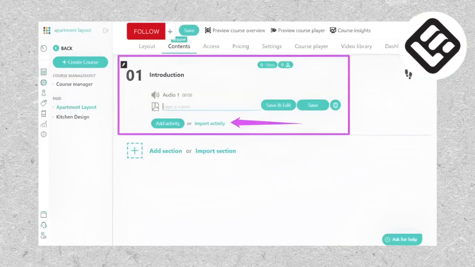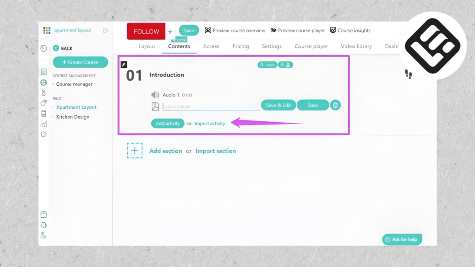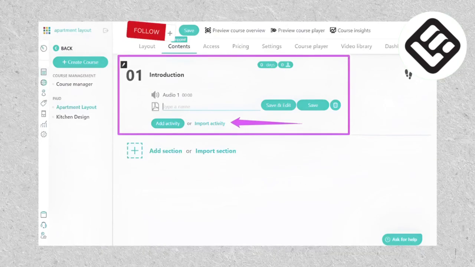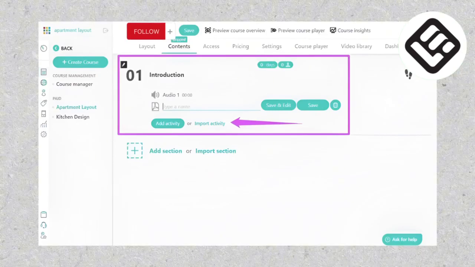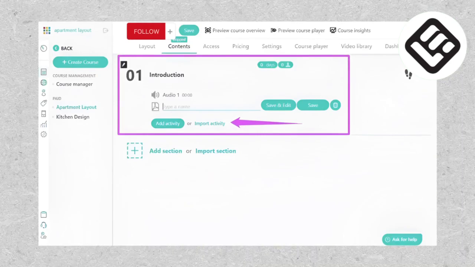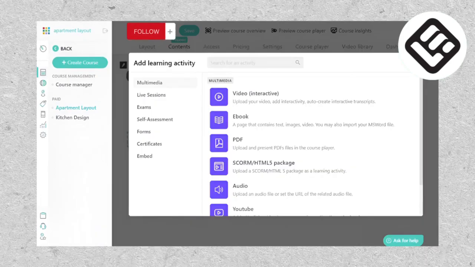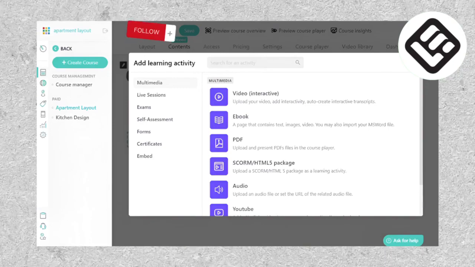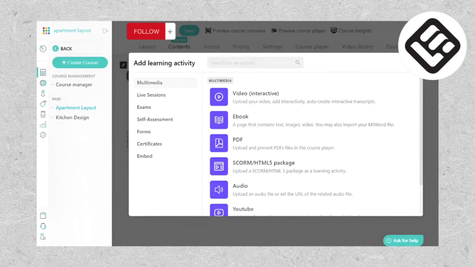On the other hand, LearnWorlds also offers an intuitive interface. It focuses on creating an engaging learning experience for students with features like a social wall, interactive videos, and community discussions. LearnWorlds allows creators to add various learning activities to the same lesson. These activities encompass multimedia files, assessments, and a variety of other elements.